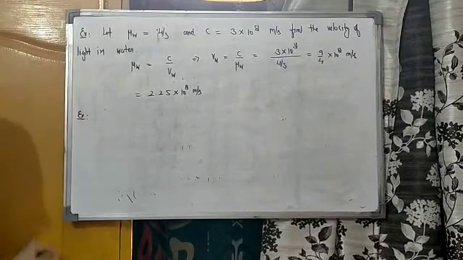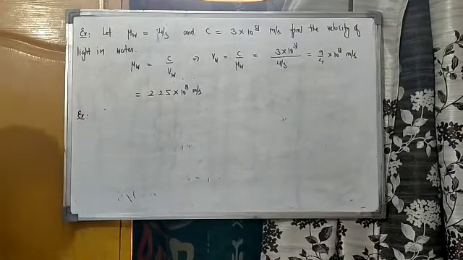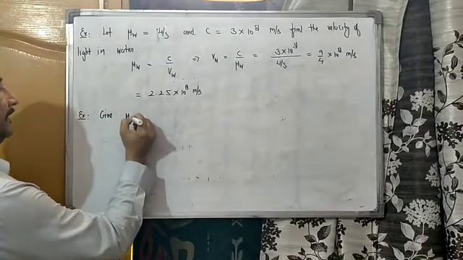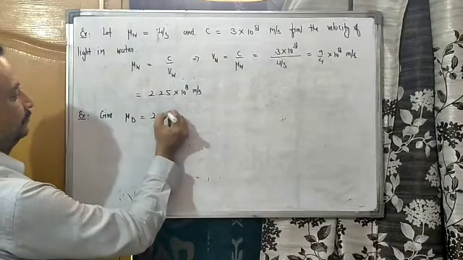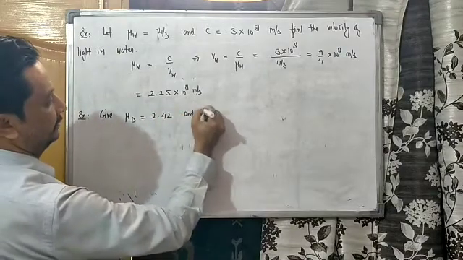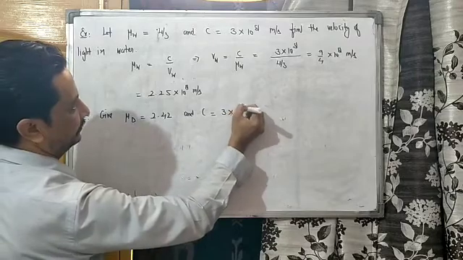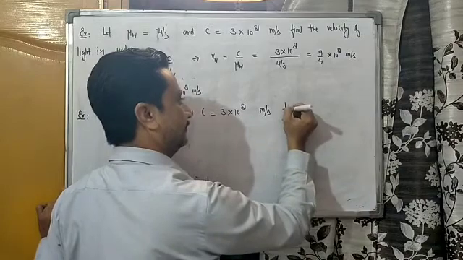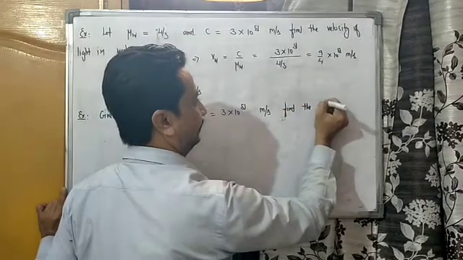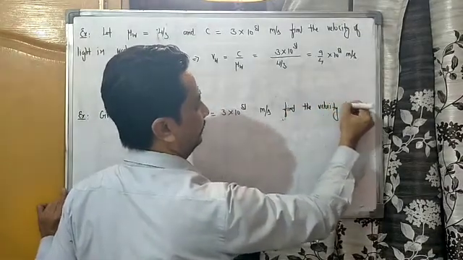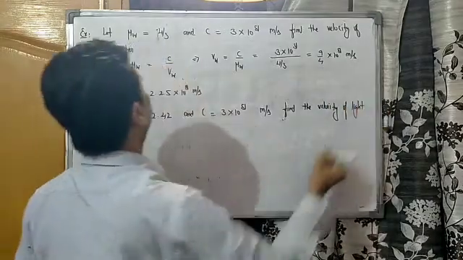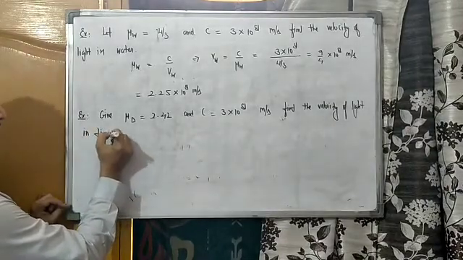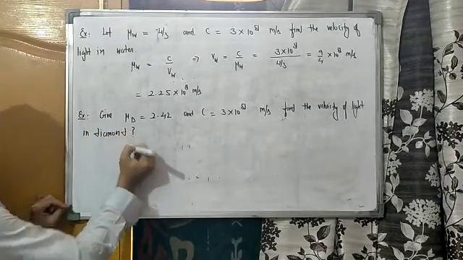Diamond, everyone's favourite. Let's go. Given mu diamond is 2.42 and C is equal to 3 into 10 to the power 8 meter per second. Find the velocity of light in diamond. Find its velocity in diamond.